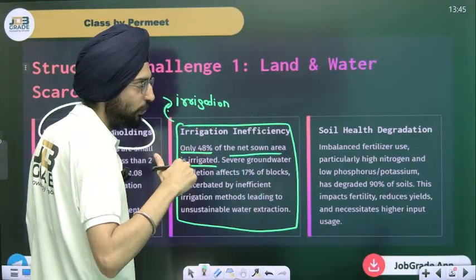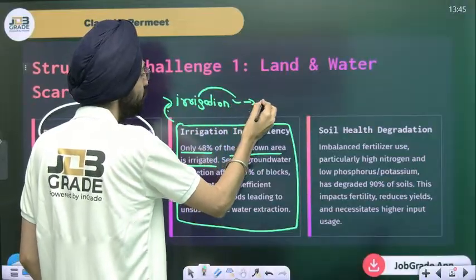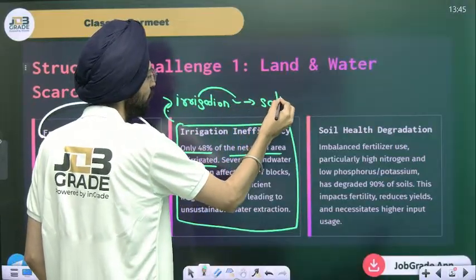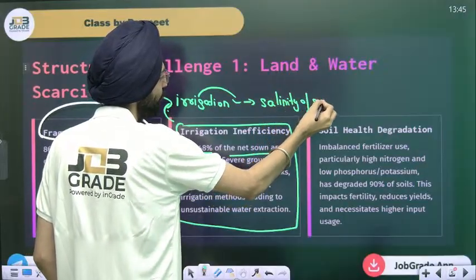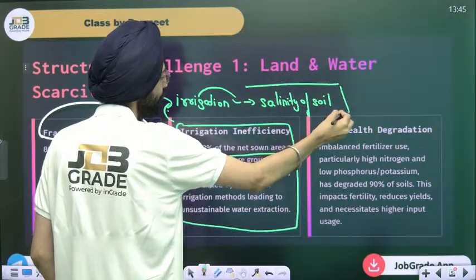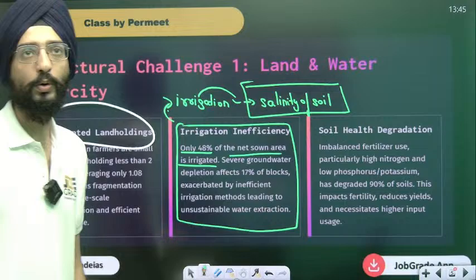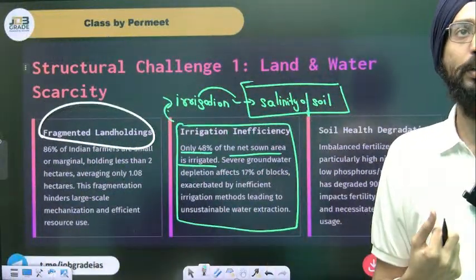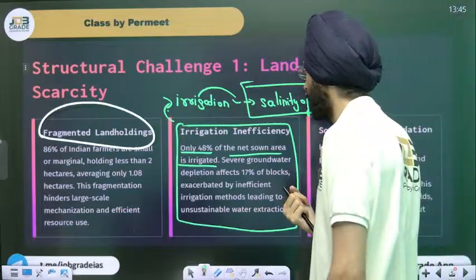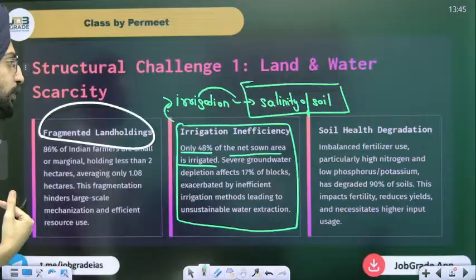Either it's very less or it's too much. Too much irrigation leads to salinity of soil. I hope you got this point. Salinity issue is there if there is an over-irrigation process.